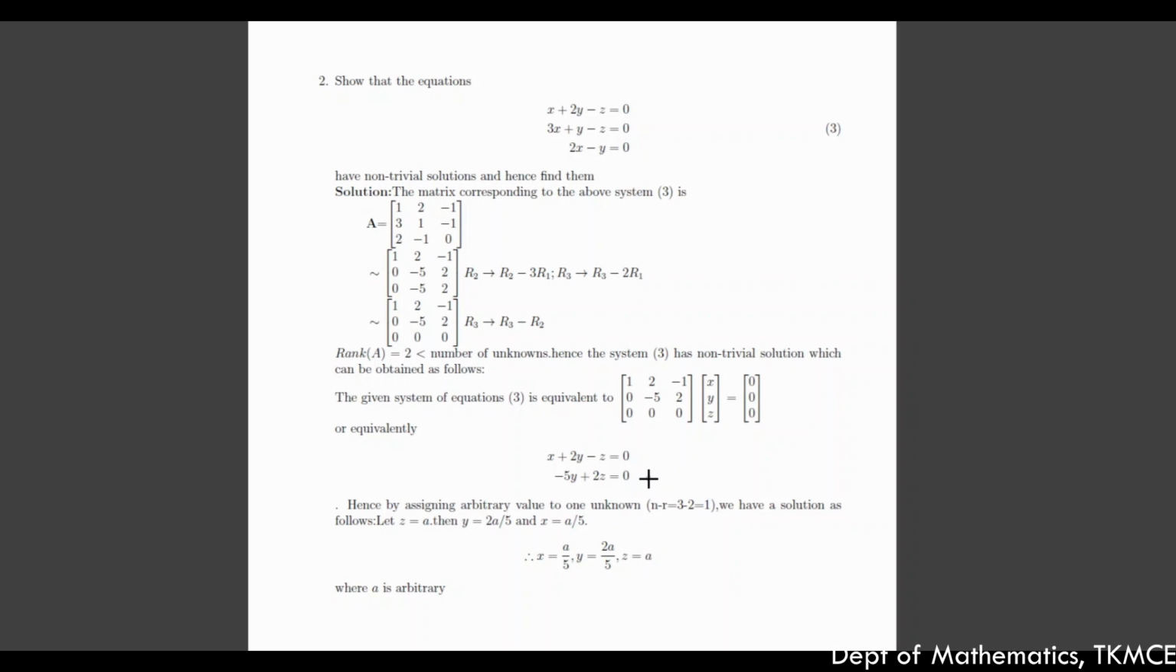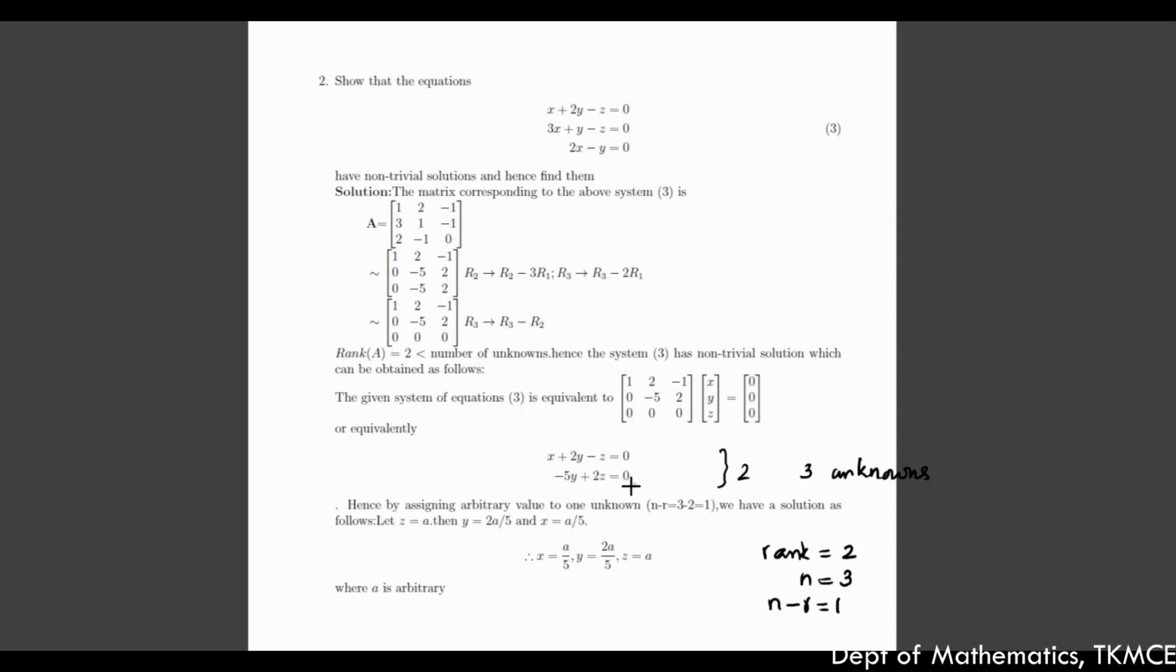Now the back substitution method is used. We start here. You can see that there are only two equations and 3 unknowns. Or you can see that the rank r is equal to 2, and the number of unknowns n is equal to 3. So n minus r unknowns, one unknown, should be assigned an arbitrary value, and we start with the last equation.